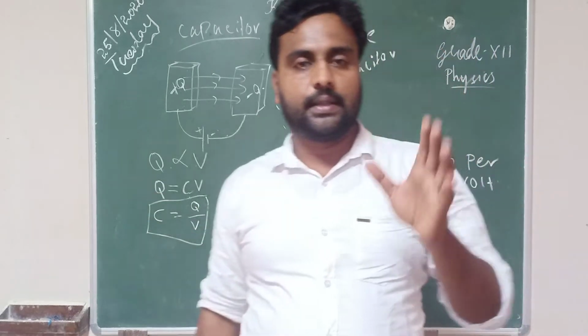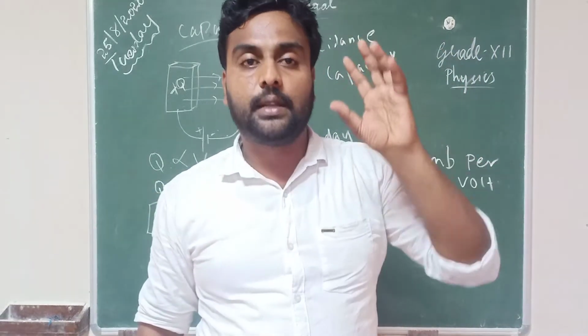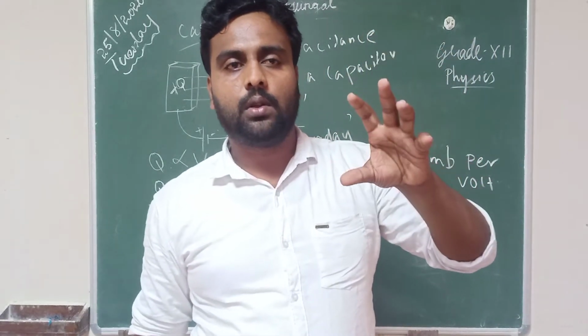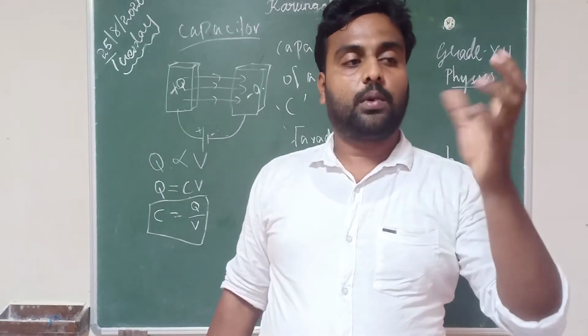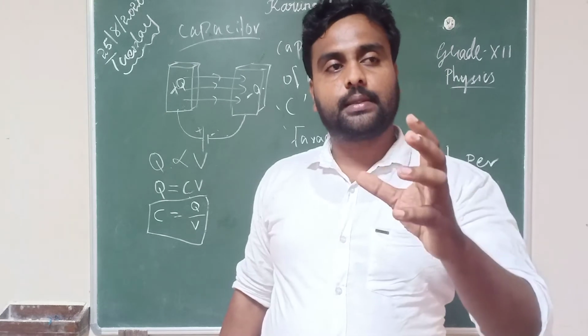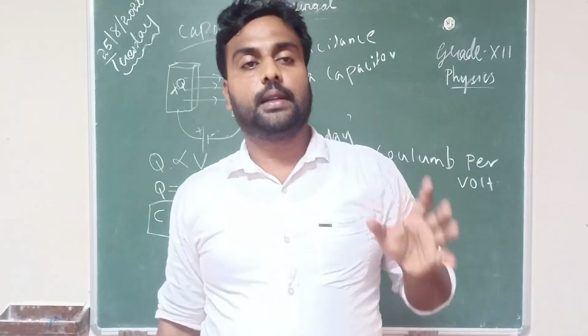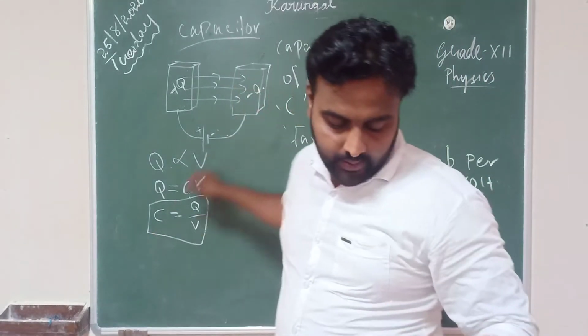Capacitance is defined as the ratio of the magnitude of charge on either conducting plate to the potential difference between them.